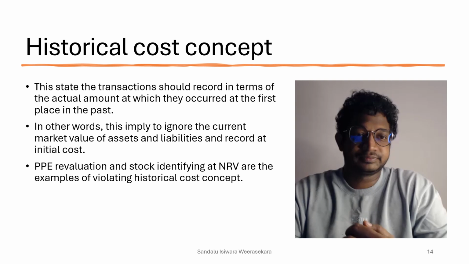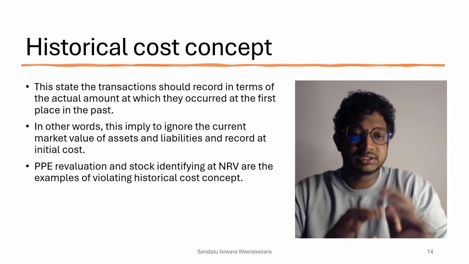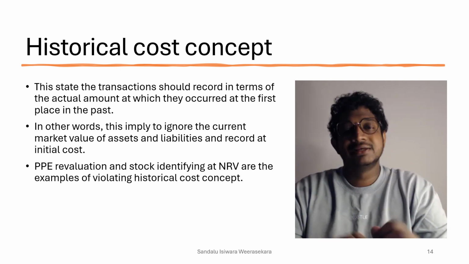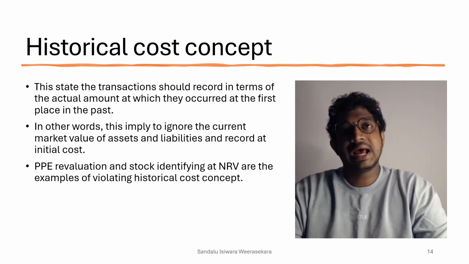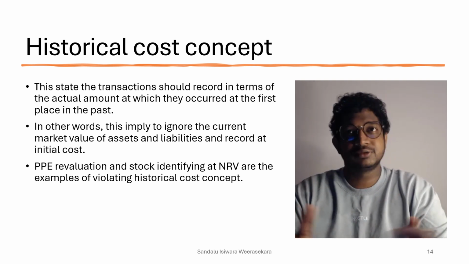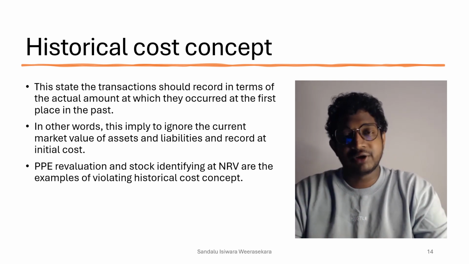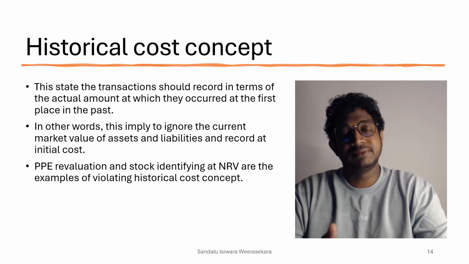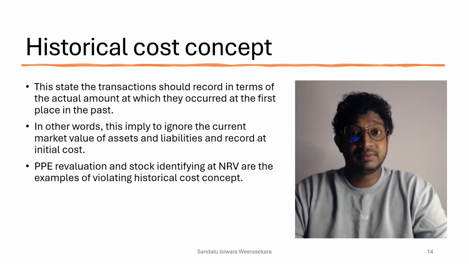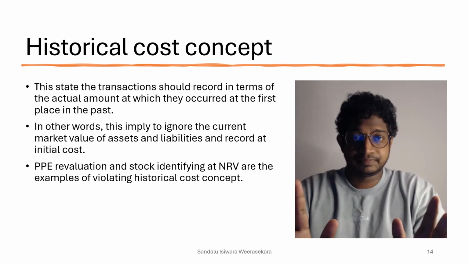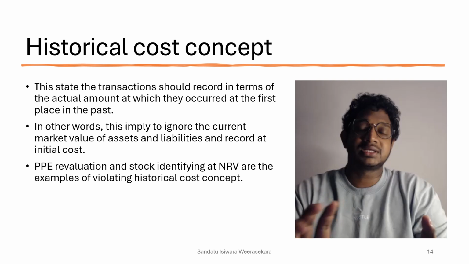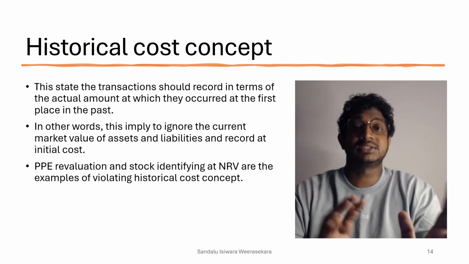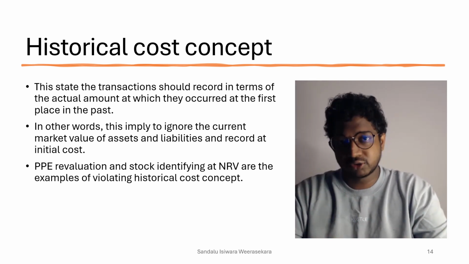Historical cost concept. This is really like an ancient thing. Why? The historical cost concept means you have to record transactions at the value that actually happened in the past. Let us say that you purchased a building 5 years ago for 5 million. But nowadays the value of that building can be 15 million. Ignoring that, you have to record the transaction at the actual amount that you purchased it for in the past. That is the historical cost concept.